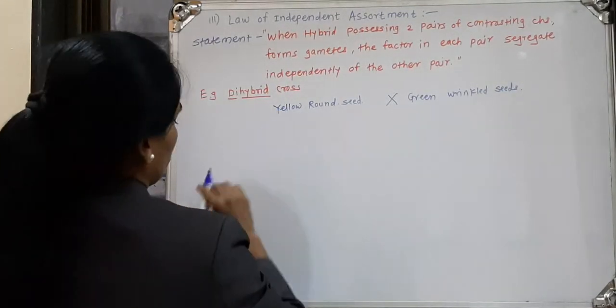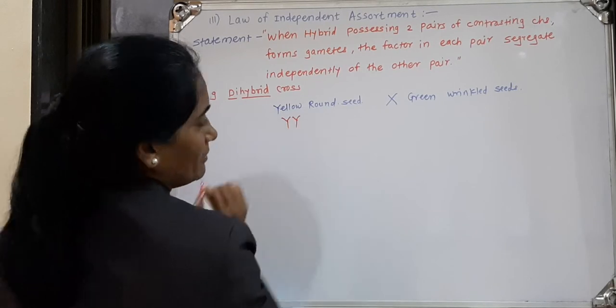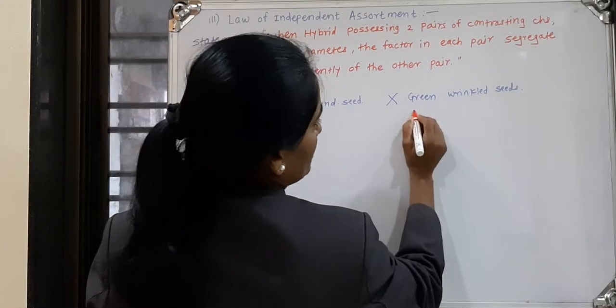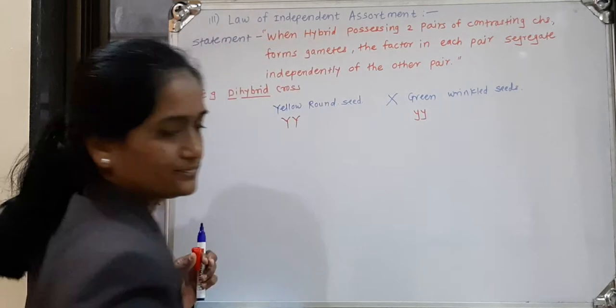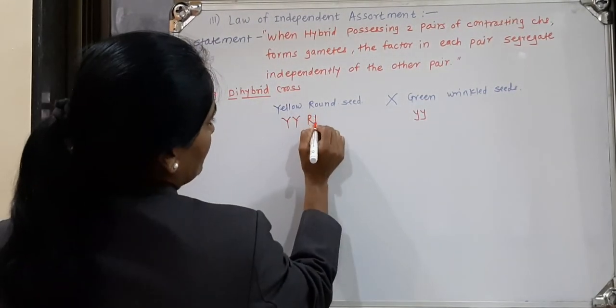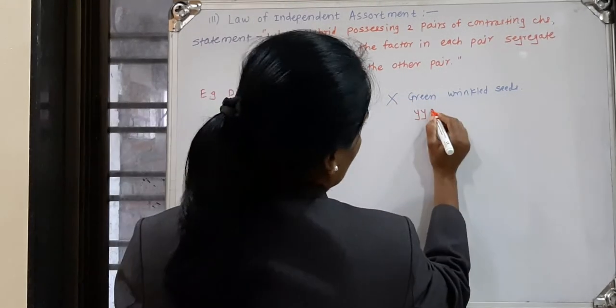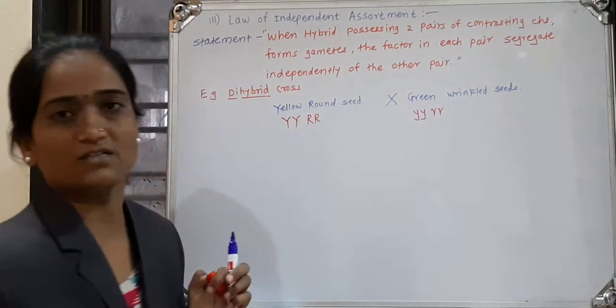For yellow we have taken the genotype capital Y, and for green, small y, small y. Then for round we have taken capital R as the genotype, and for wrinkled, small r.